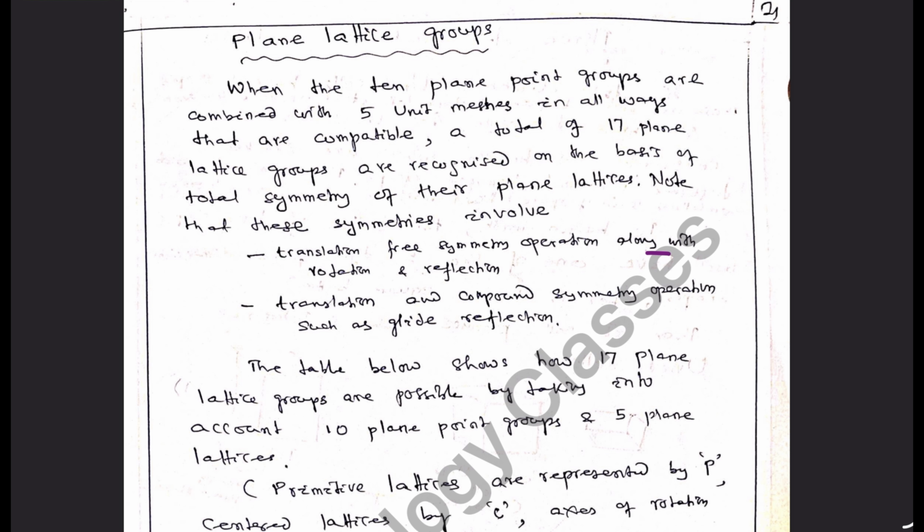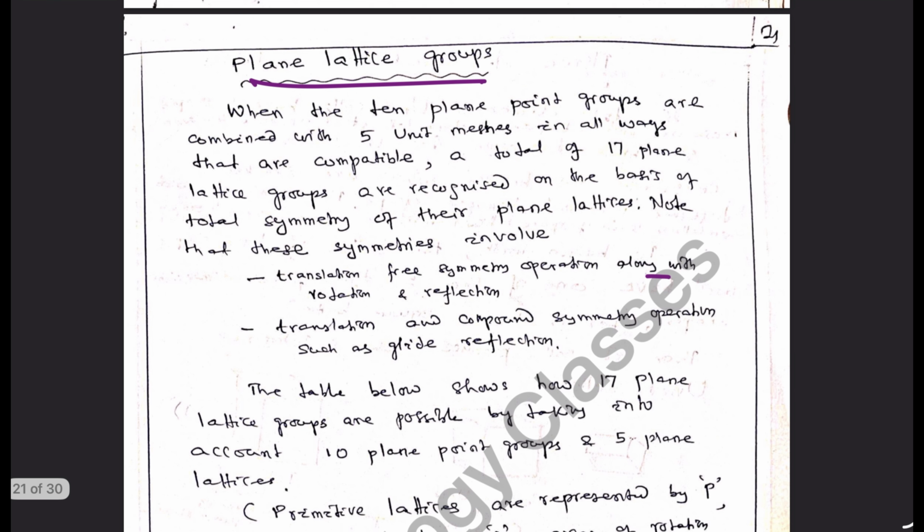So let us discuss what are these plane lattice groups that take into account both the axis of symmetry along with reflection and mirror planes, which get linked with these meshes and the operations such as glide, reflection over a plane, and with central meshes.